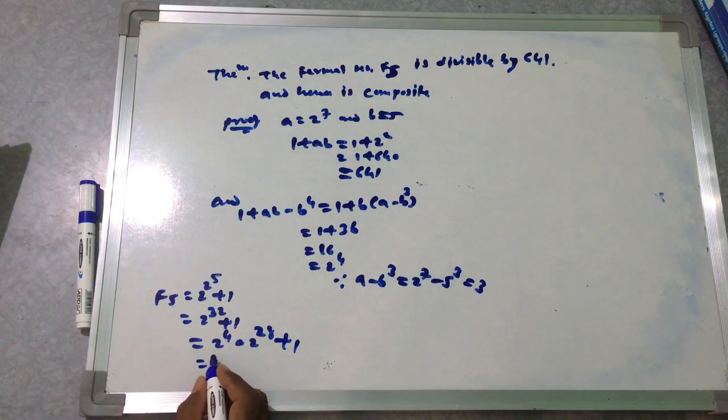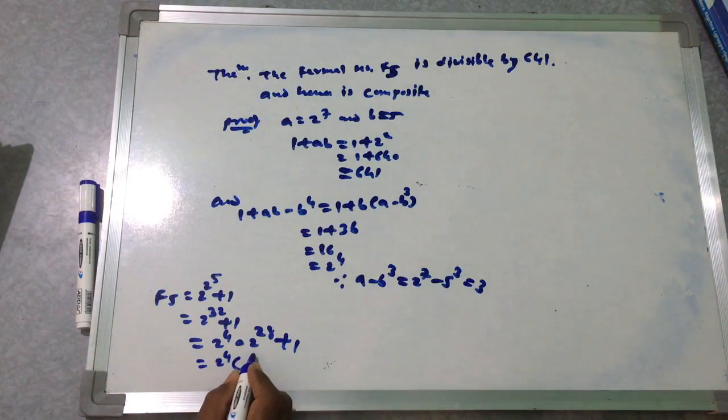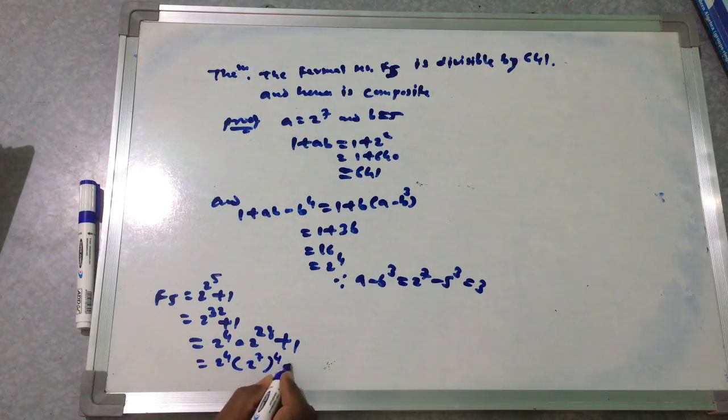It becomes 2 to the power 4 and 2 to the power 7 to the power 4 plus 1.